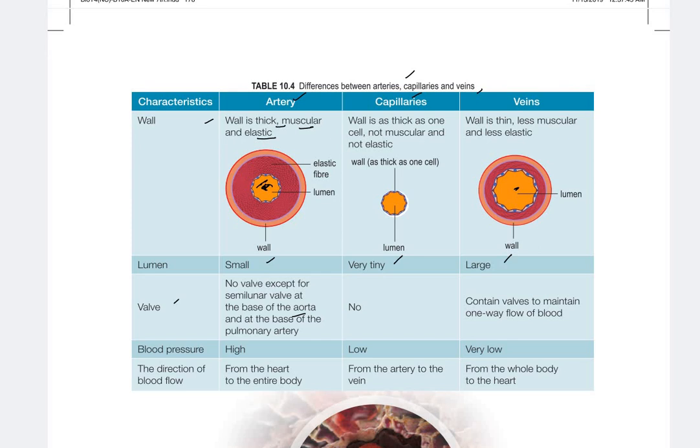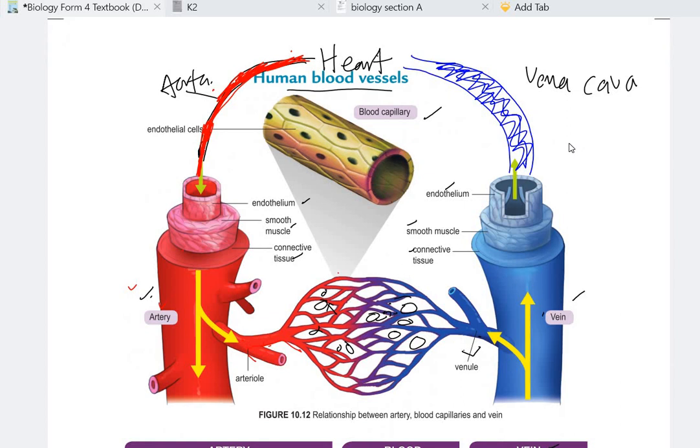So veins have valves. Okay, why? For example, in a vein here we have a valve, like a valve here, to make sure the blood will flow in one direction, from here to here and then to here. If there is no valve, the blood will flow back, from vein back to the capillary and back to the aorta, so the blood cannot flow to all parts of the body because of the bad flow of blood. So veins will have the valve. Okay, valve in the vein.